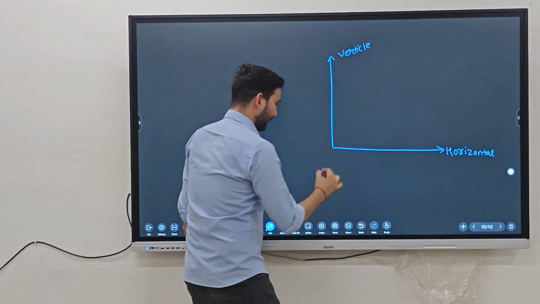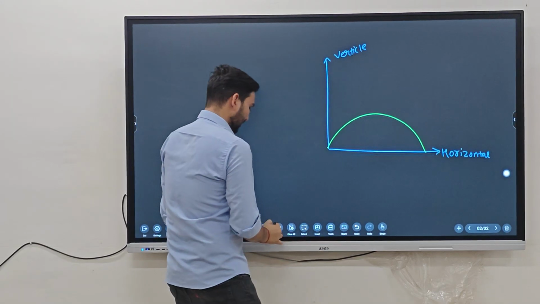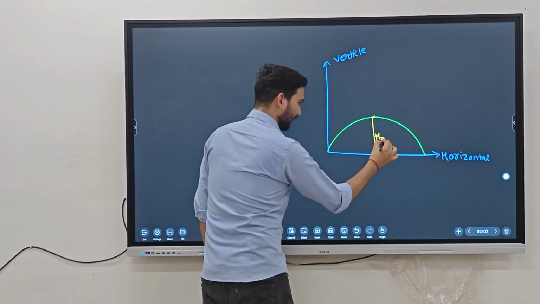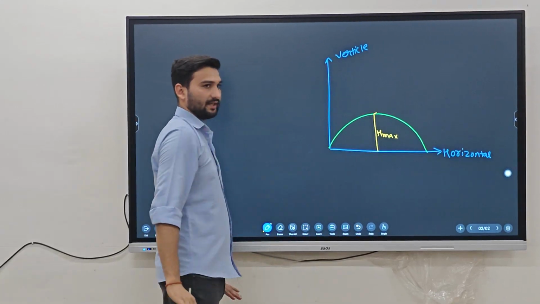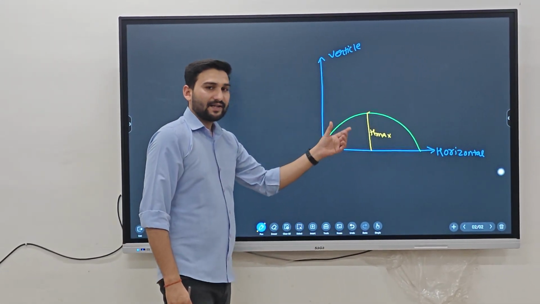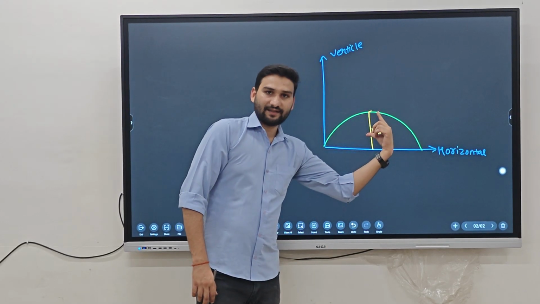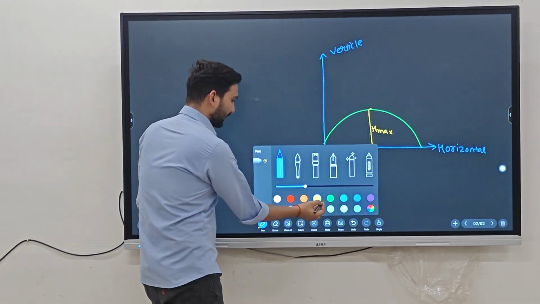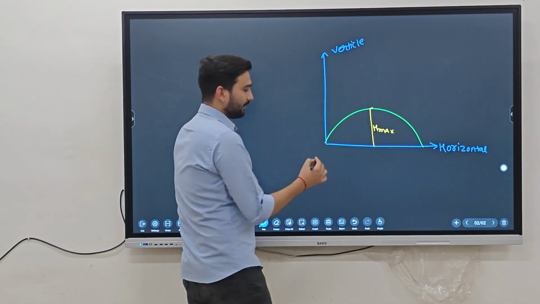And the ball will move like that. In that case, the maximum height achieved by the projectile, h max, is that. When you look at these things, that h max is the displacement in the y-axis. So we have to find out the maximum displacement in the y-axis.